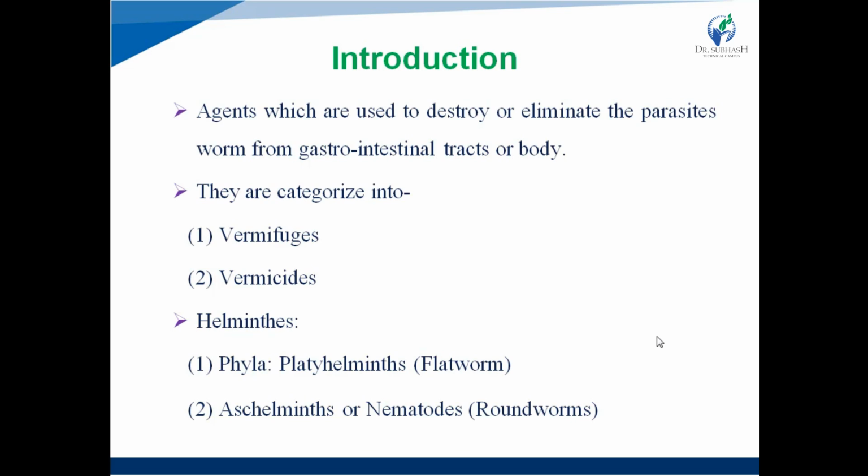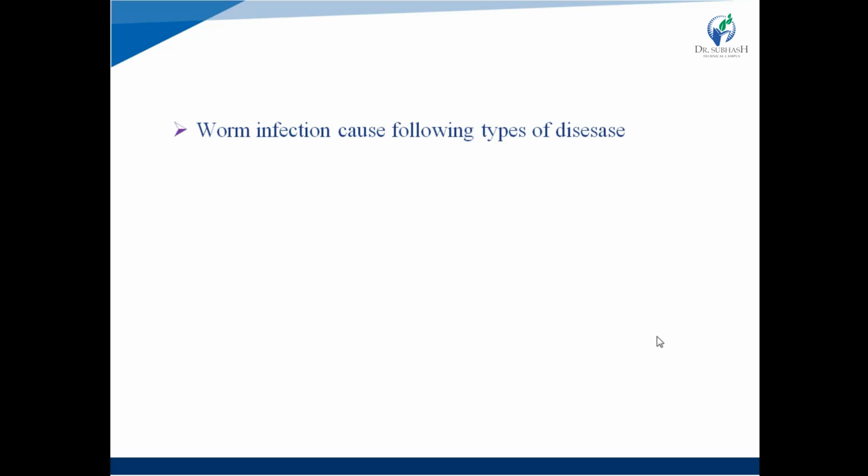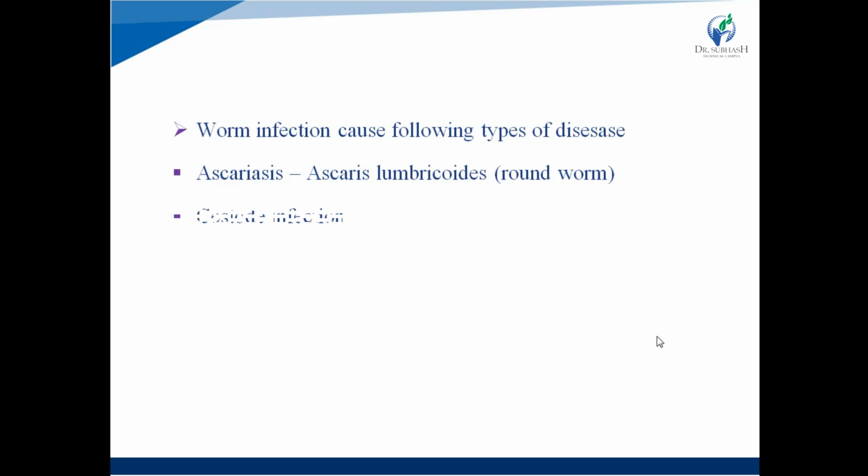So these terms you will hear during the lecture, because they are used in the uses of different anthelmintic agents. Next, the diseases caused by worm infection. Different diseases caused by worm infections are ascariasis, the infection of the small intestine caused by Ascaris lumbricoides, a type of roundworm. Next is cestode infection, which includes different types of tapeworm infections.